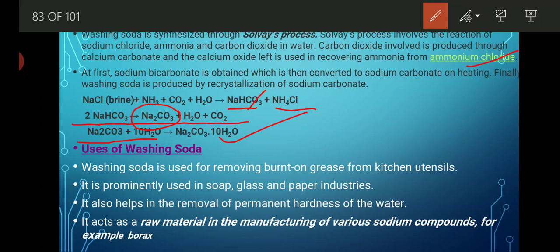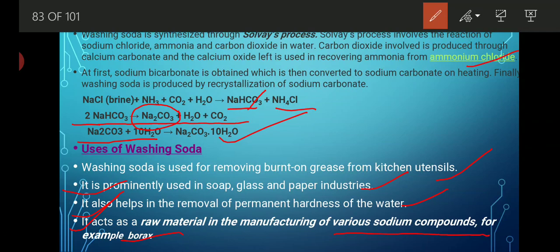Now, what are the uses of washing soda? Washing soda is used for removing burnt-on grease from kitchen utensils. It is prominently used in the soap, glass and paper industries. It also helps in the removal of permanent hardness of water. And last, it is used as a raw material in the manufacturing of various sodium compounds, for example borax. It is used in the preparation of borax.